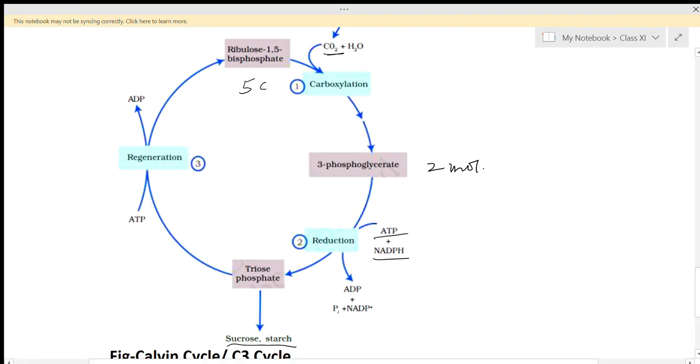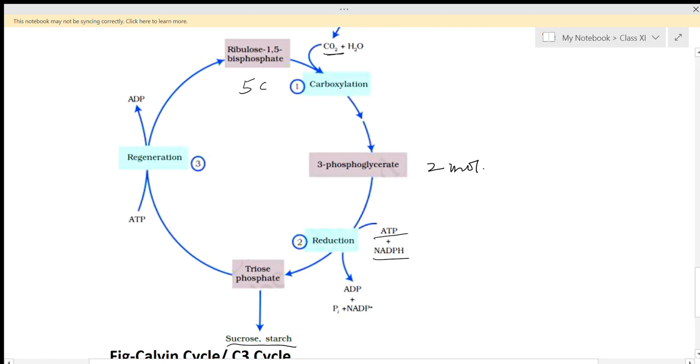So one molecule of triose phosphate will be used to regenerate ribulose 1,5-bisphosphate. By this triose phosphate, with the use of 1 ATP molecule, it will change into the ribulose 1,5-bisphosphate. Okay, so in this way we can say that 3 steps are there: carboxylation, reduction and regeneration.